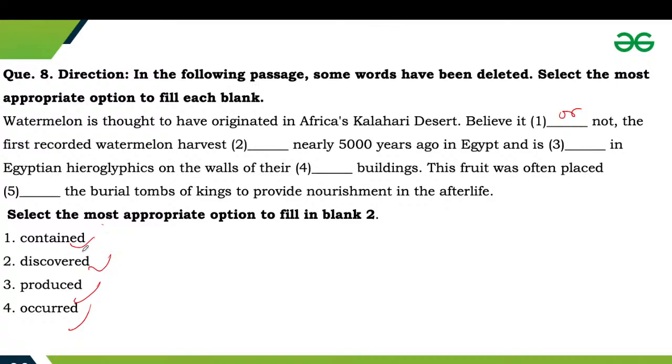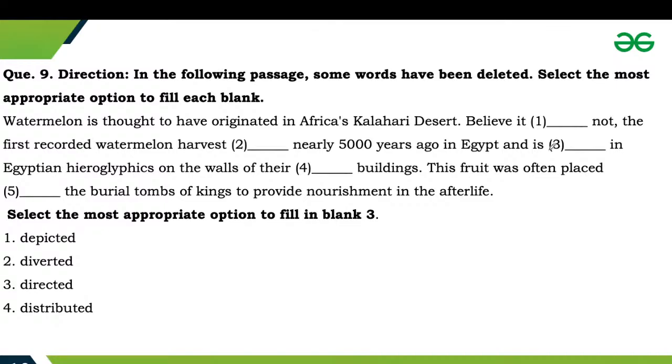Okay, wait a minute. Okay, so this is correct, the fourth one is correct. Okay, so the first time something happens, it occurs, and this is called an occurrence. So the first watermelon harvest cannot be contained, it cannot be discovered, and it cannot be produced. So option number fourth will be the correct answer, that is occurred. Next one is the next blank: in Egypt, and is dash in Egyptian hieroglyphics.